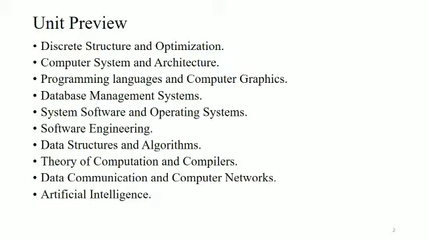So after the post-graduation, you are intended to appear for the CS NET exam in the second year of your post-graduation, and so you will be covering the discrete structure, the computer system architecture, the programming languages, mainly C, C++, and the computer graphics, database management system, system software, operating system, software engineering, etc. Artificial intelligence and theory of computation are new to you, and the design of algorithms is also new to you. So let us see what the syllabus criteria are in all the units.